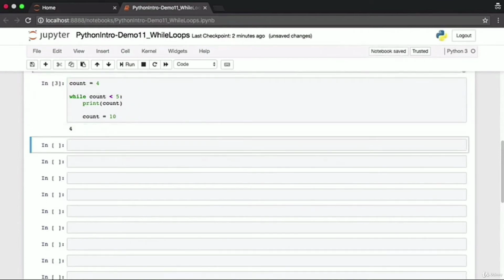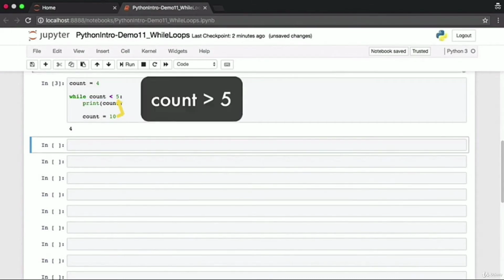When you hit Shift Enter on this cell, you'll see that the loop has been executed exactly once. The value of count has been printed once, the value is 4, and then we exit the loop. This is because after we print the value of count when it's 4, we immediately assign 10 to count. When we go back to evaluating the loop condition, count is not less than 5. The condition evaluates to false, which means we come out of the loop.